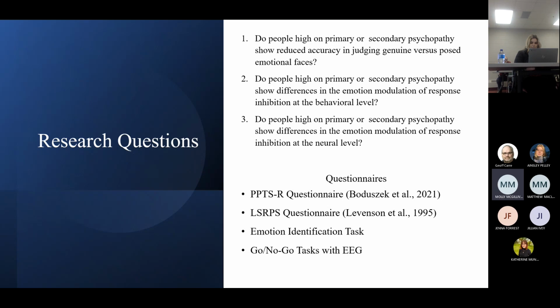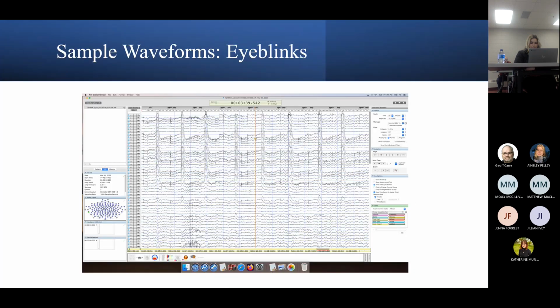The electrodes measure voltage fluctuations resulting from current flows within the neurons of the brain. When we apply the net to the participant, we show them their neural activity, as you can see on the screen. We ask them to blink and grit their teeth to show them the importance of keeping still during the tasks to ensure that we have the cleanest possible data, and also to make sure that we're able to remove the eye blinks with data reduction at a later date.